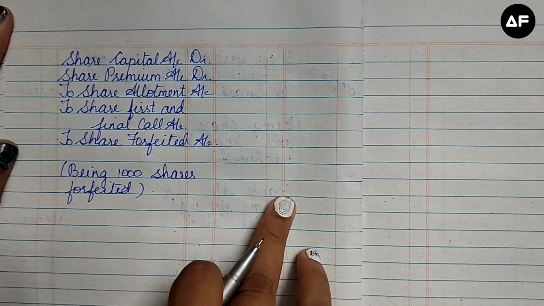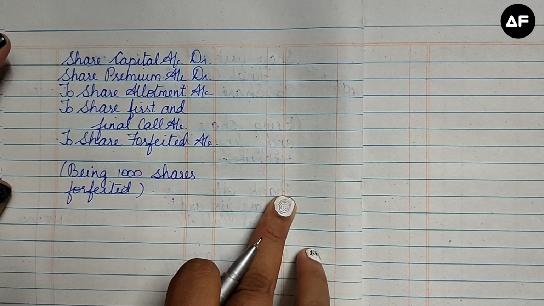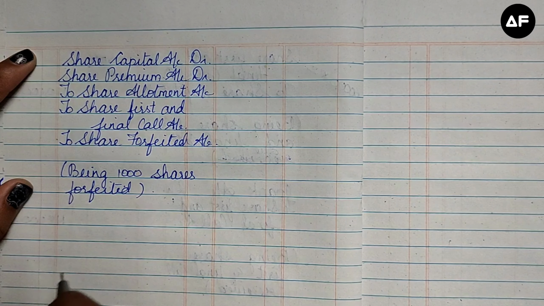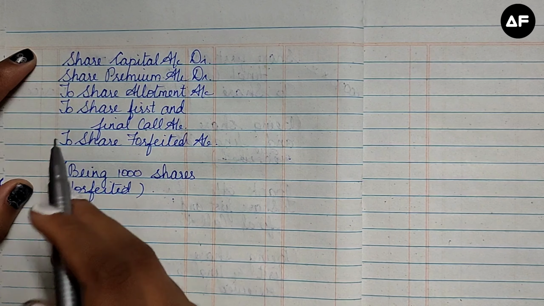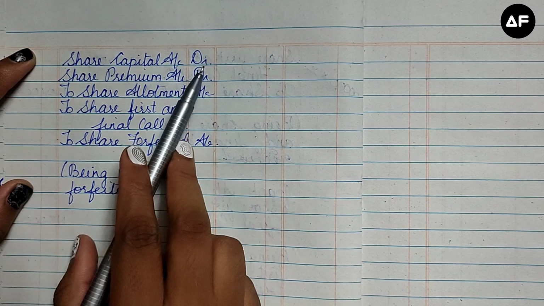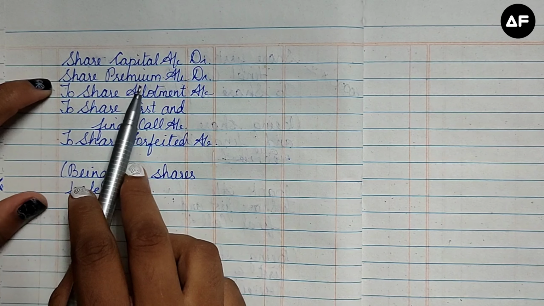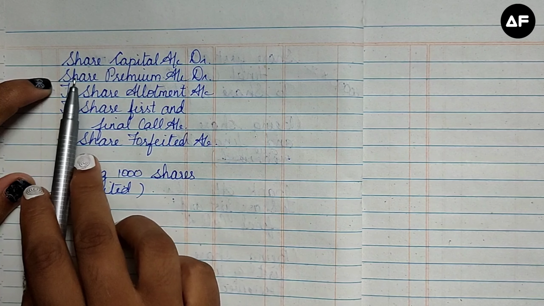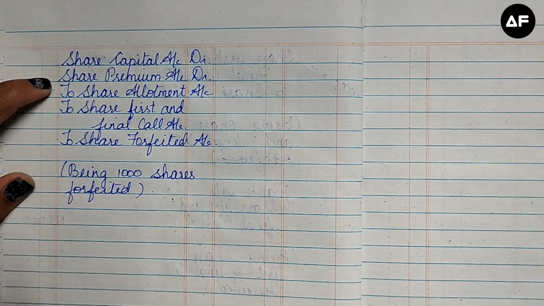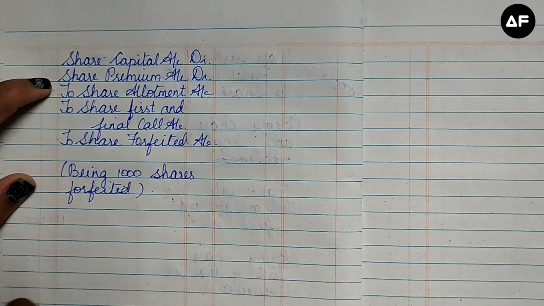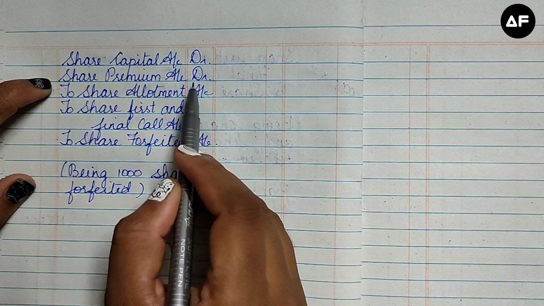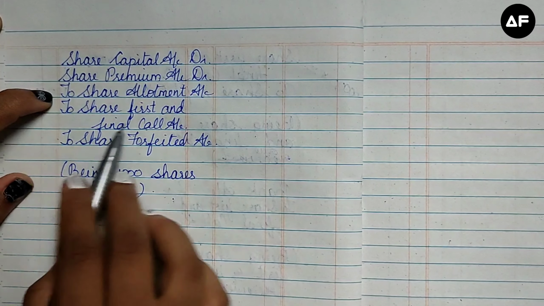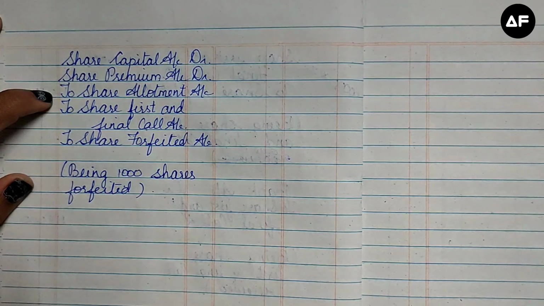The forfeiture entry is going to be a long one. Previously we used to do just the first and final call, but now since premium and allotment have been included, your entry is going to be share capital account debit. The premium has to be cancelled for the non-payment of the 1,000 shares, so the premium is also being forfeited. The premium which was given a credit in the allotment has to be debited over here. So share premium account debit to share allotment, to share first and final call, and finally share forfeiture.